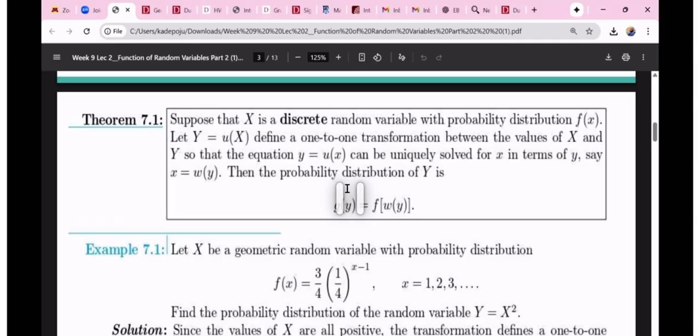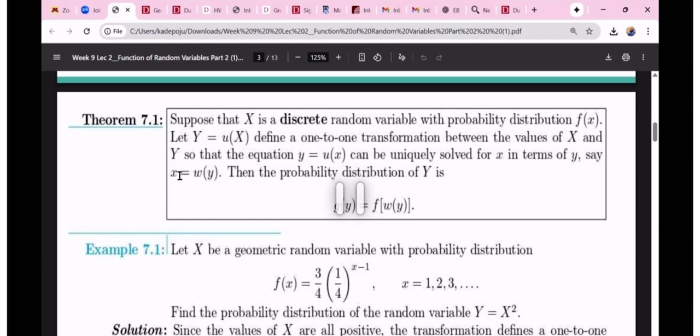To figure out the distribution of y using the method of transformation, if we are working with the discrete case, we need to solve for x. I'm going to say that again. If you're given y as a function of x, then I will solve for x.